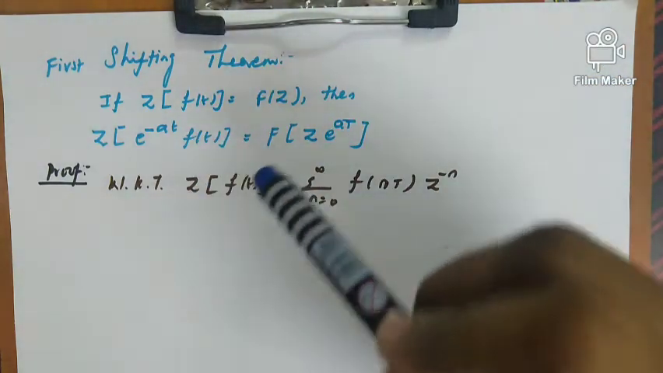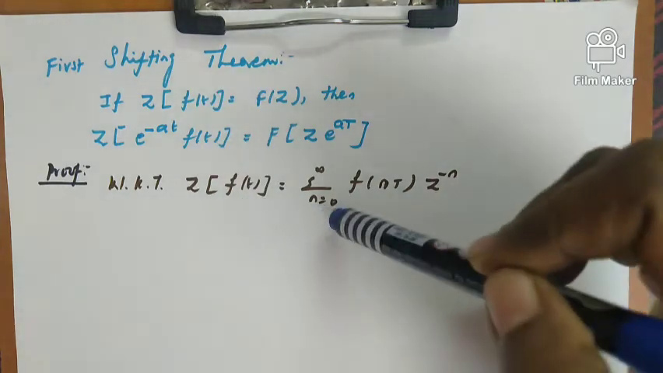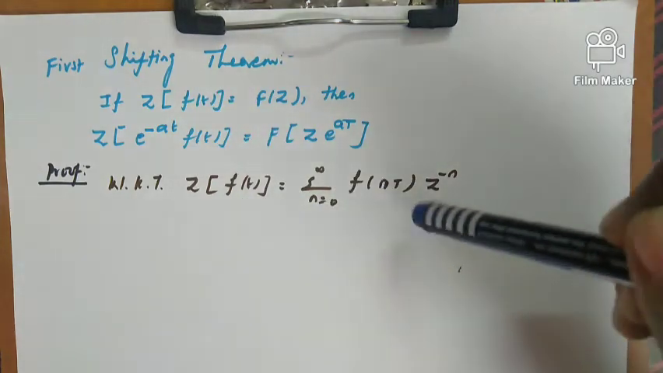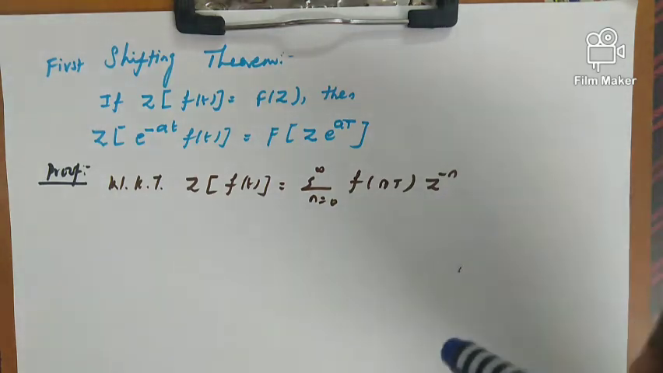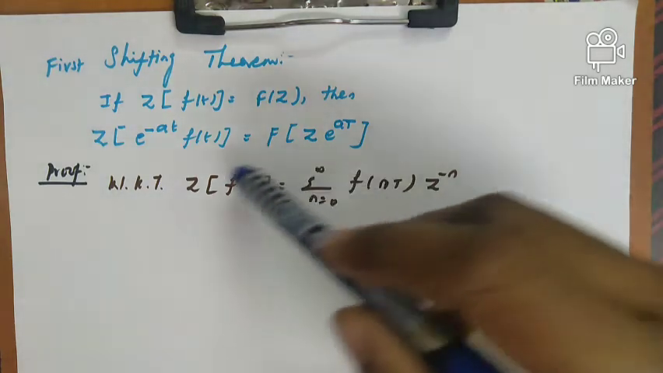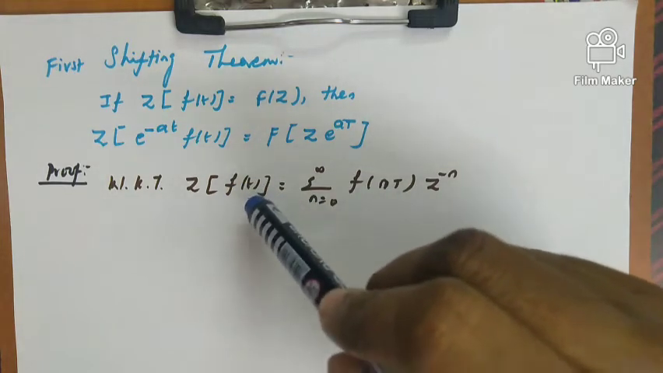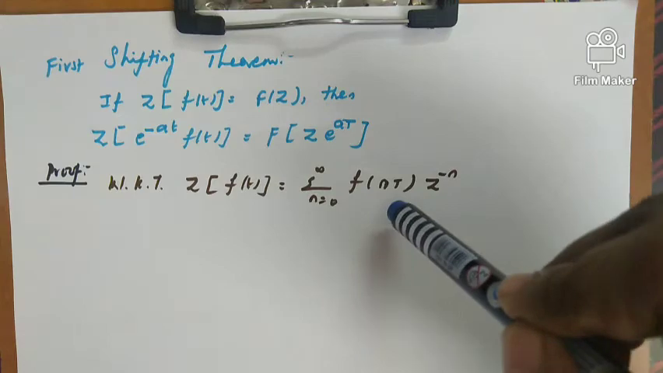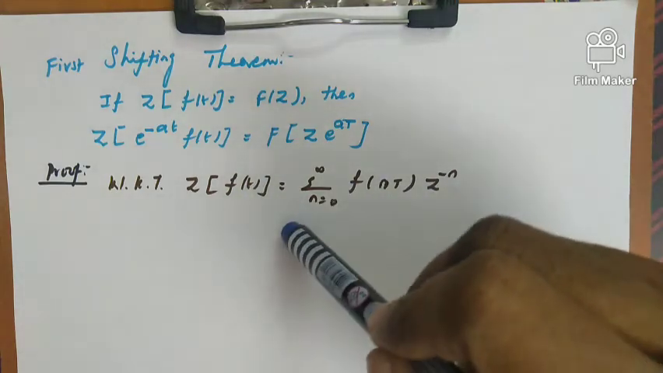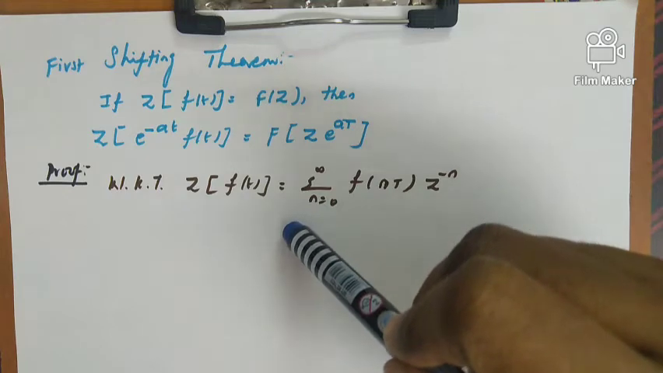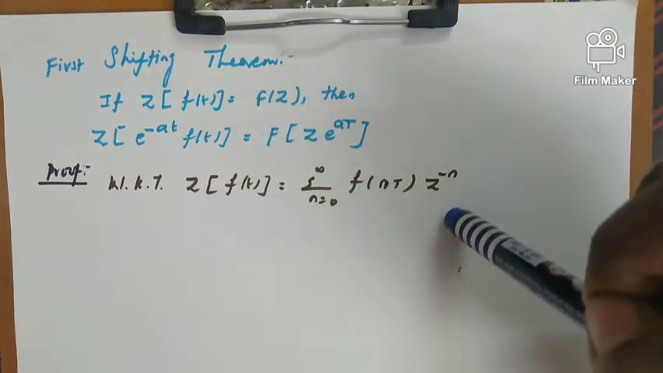First we write the definition of the Z transform. Z of f(t) equals the sum from n equal to 0 to infinity of f(nt) into z^(-n). In our first introduction lecture of Z transform, we discussed the t variable. If the function is given in t, we have to replace it by nt. So that definition we are applying here. Z of f(t) can be written as the sum from n equal to 0 to infinity of f(nt) into z^(-n).